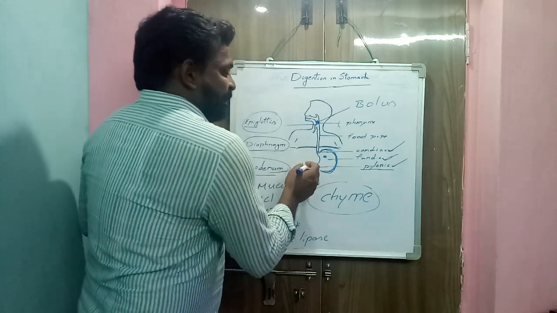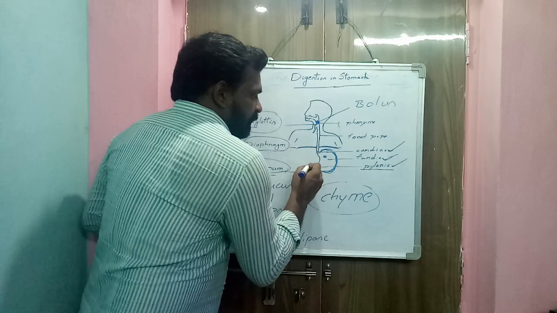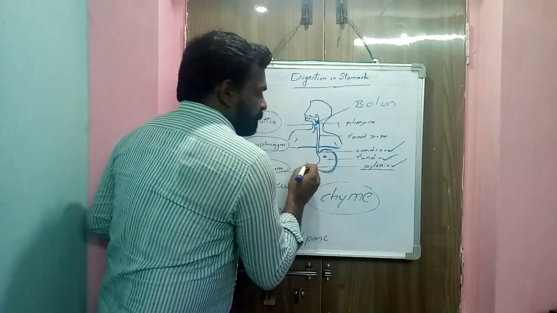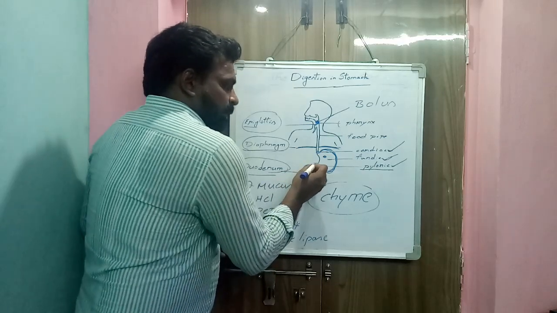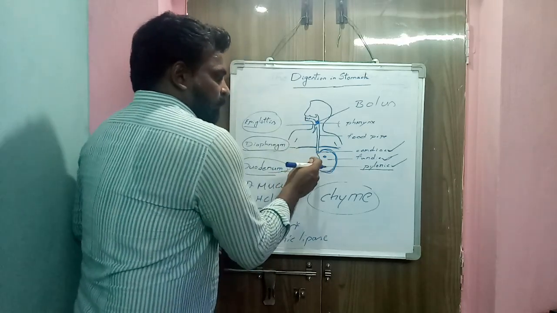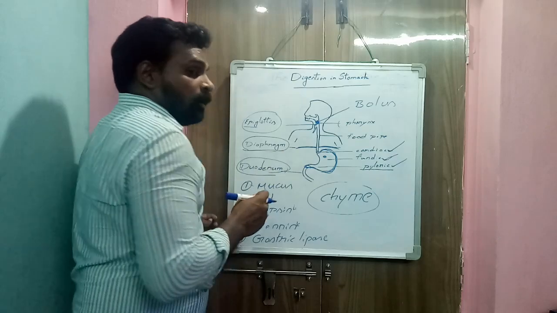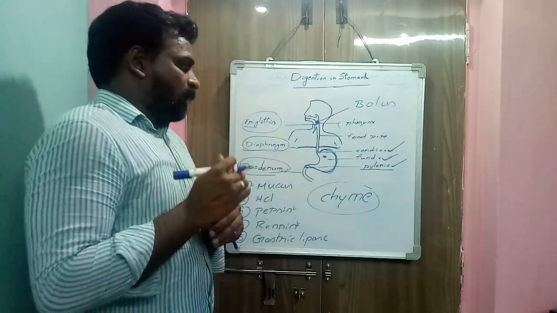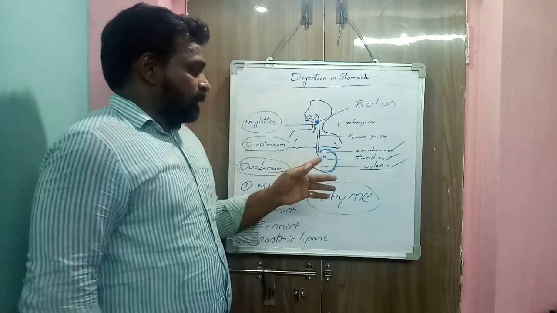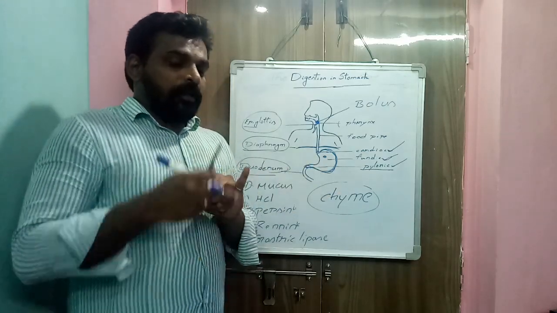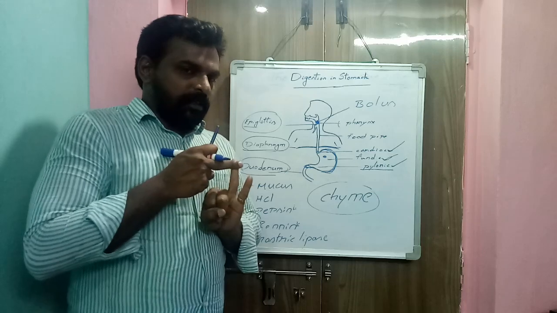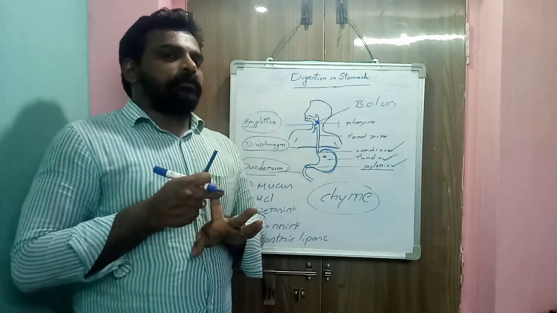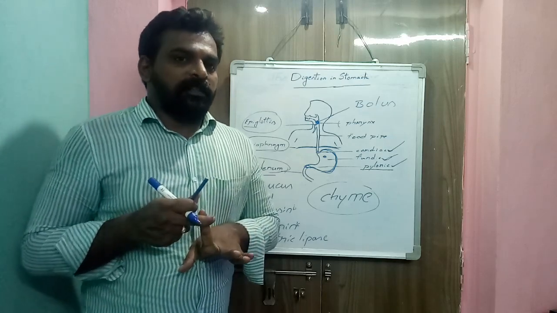Here the exit of food from the stomach is regulated by the pyloric sphincter. So the pyloric sphincter allows a small amount of chyme from the stomach to the duodenum. So further processes of digestion take place in the small intestine. Here the stomach functions are softening the food, temporarily storing the food, churning the food materials, and disinfection. It means killing the germs present in food materials.